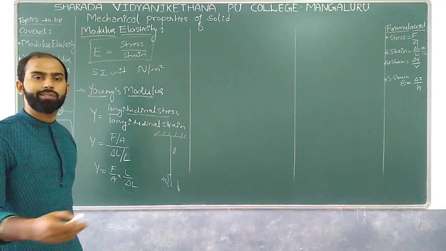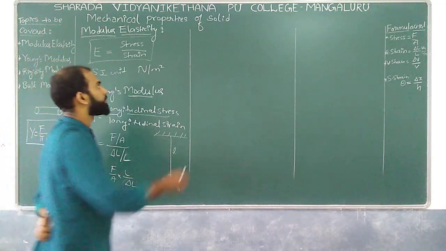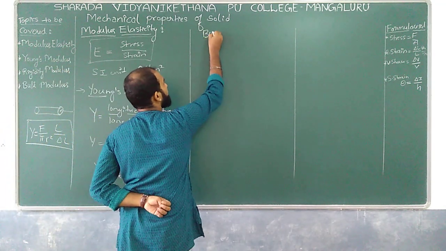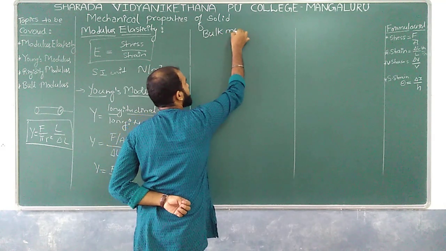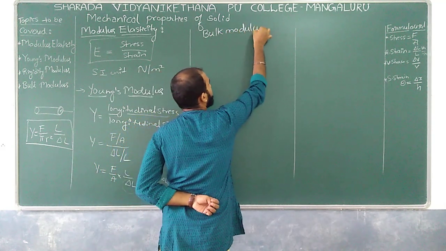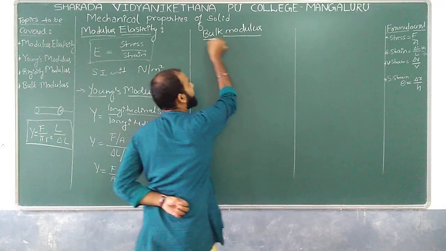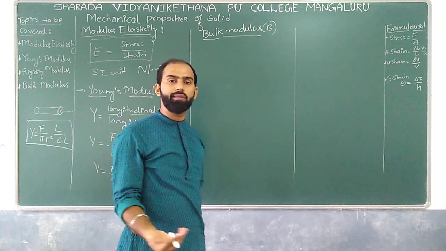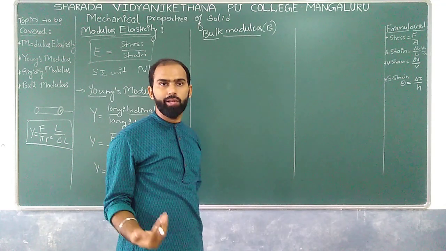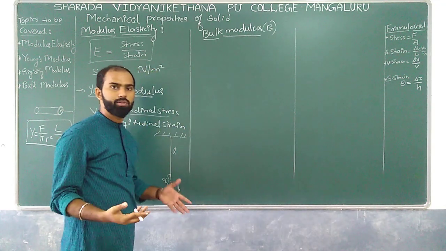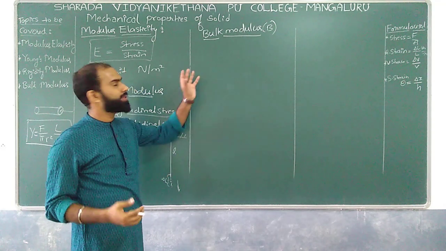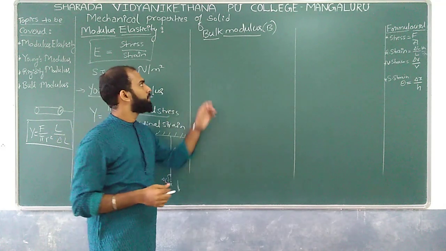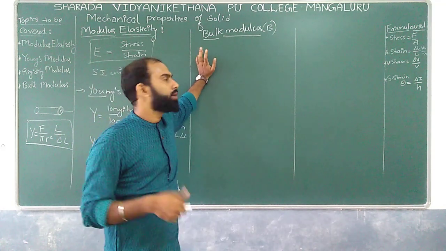The next one which comes is the bulk modulus, indicated with the letter B. This bulk modulus is also called the volume modulus. Don't get confused by the term bulk, in the sense of volume. Bulky material, bulk material.